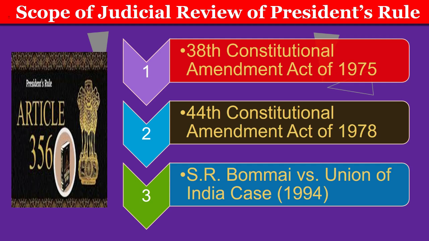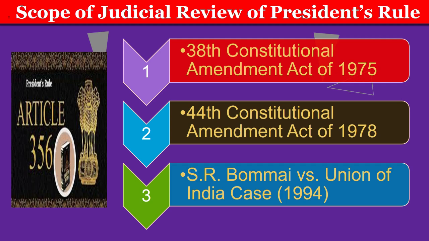Now, the scope of judicial review under the president rule. First, the 38th Amendment Act of 1975 made the satisfaction of the president in invoking Article 356 final and conclusive, which could not be challenged in any court on any ground. Thus, the proclamation of president rule was immune from judicial review.